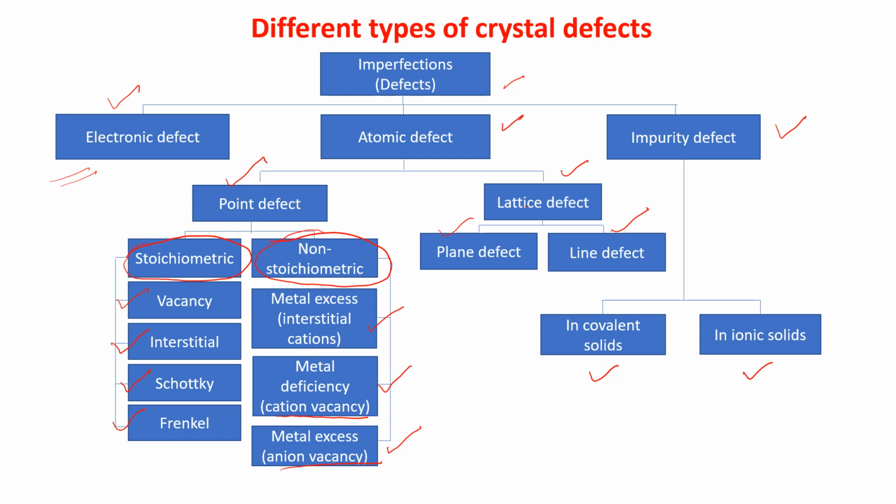So, here in this Lecture 5, we will do up to this much. This impurity defect we will do in the next lesson. Here in this lesson, we will do up to the lattice defect. We will do electronic defect, atomic defect, point defect, lattice defects, and all these things. Only impurity defect we will do in the next lesson.